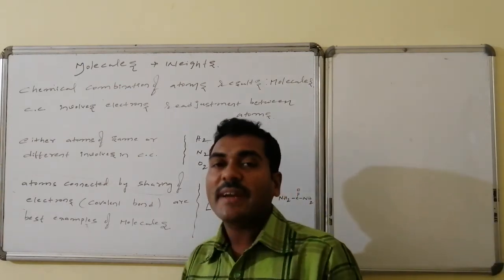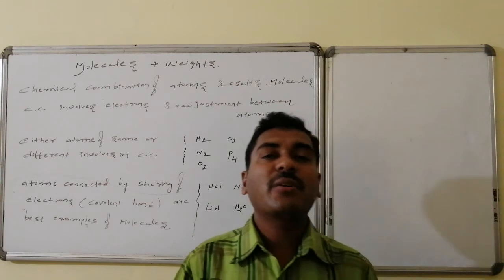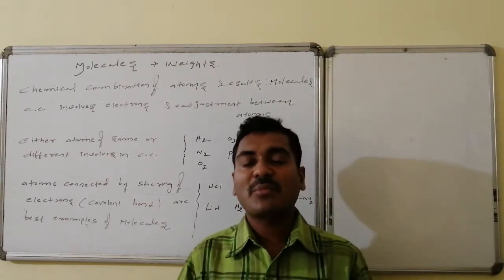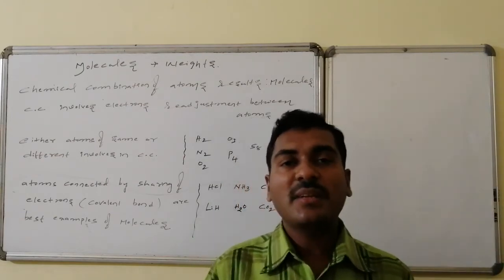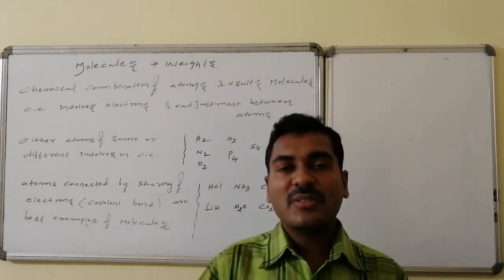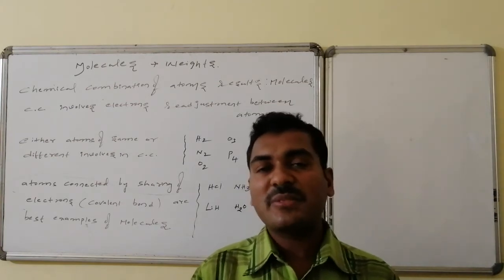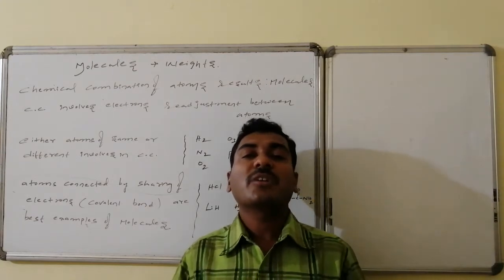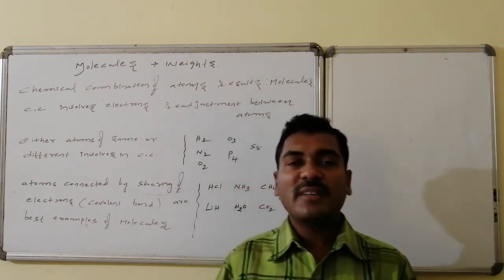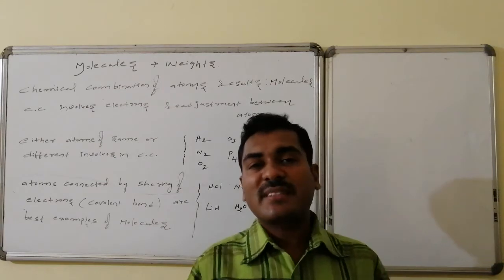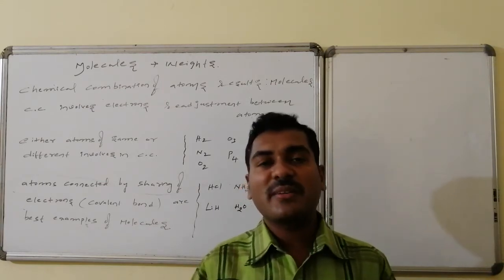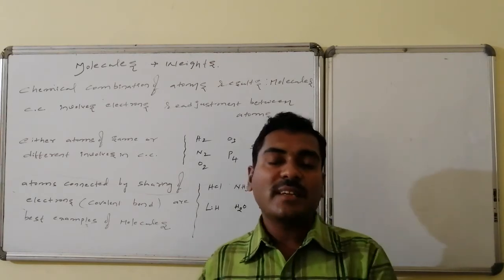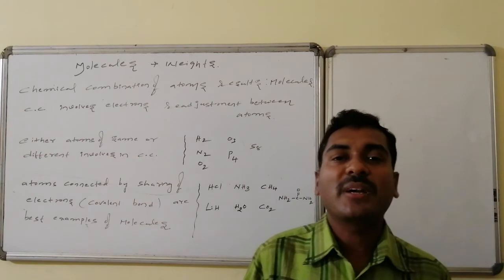Thus, the covalent bond, which is formed by the sharing of electrons between the atoms, is among the best examples to say under the category of molecules. Thus, molecules are formed by the chemical combination of atoms. Chemical combination is the readjustment of electrons present in the outermost orbits of the atoms of the elements. If the atoms of the same element combine, that is said to be a homoatomic molecule. If the atoms of different elements involve in chemical combination, then those are said to be heteroatomic molecules.